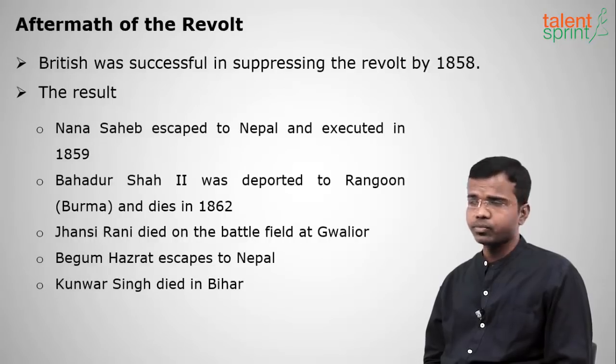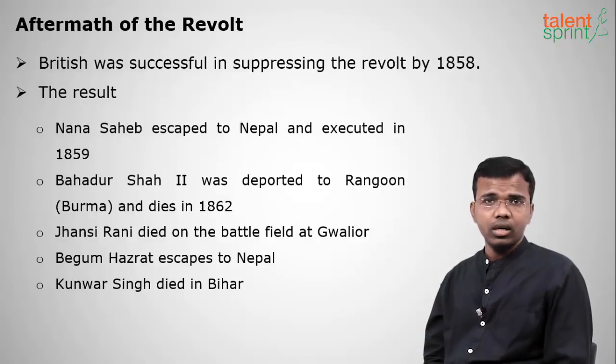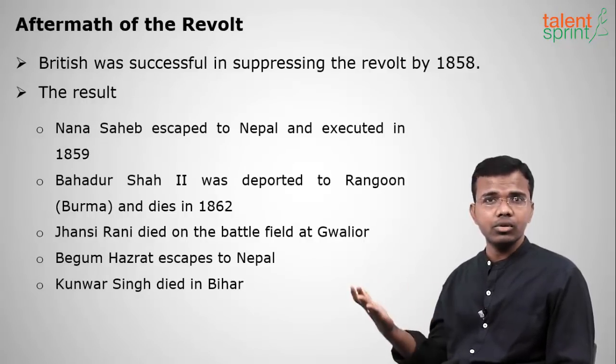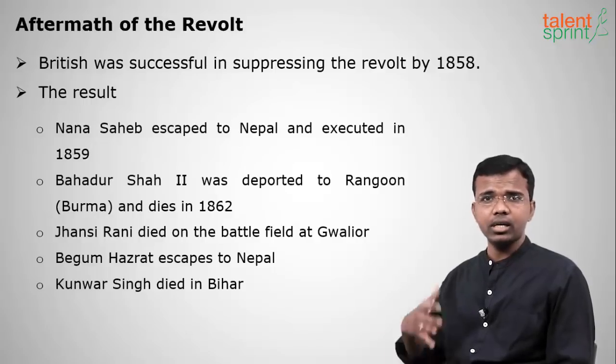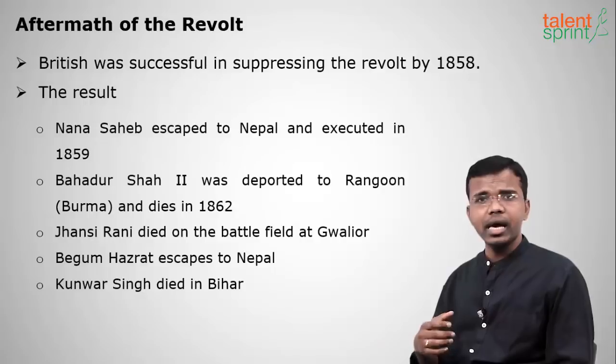Next we will see the aftermath or the result of the revolt. What happens is the British will successfully suppress the revolt in 1858. So what happened to different people? Nana Sahib was defeated and he escaped to Nepal. Later he was executed there and hanged to death.